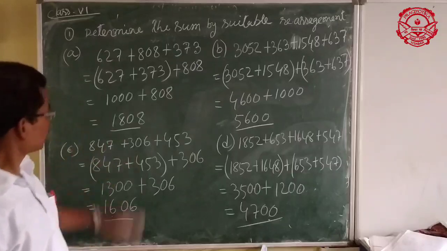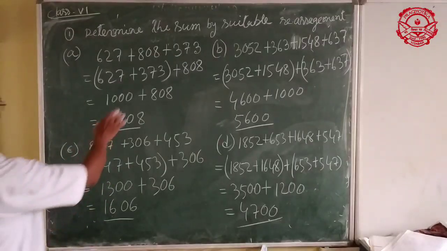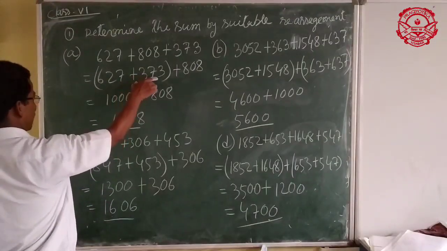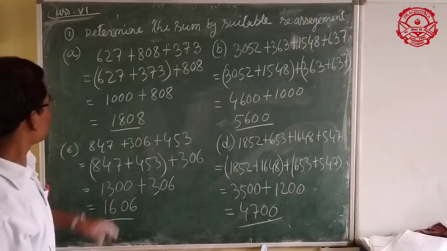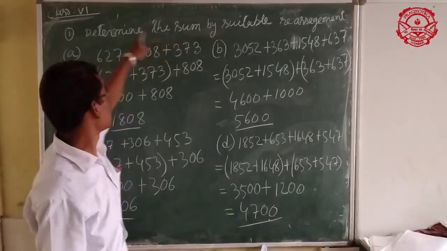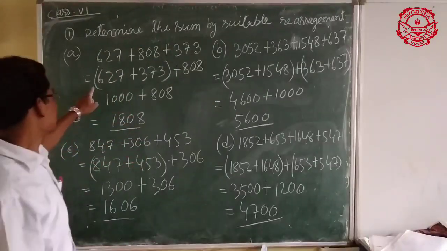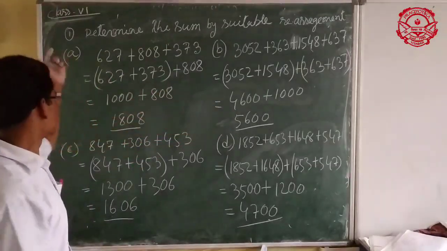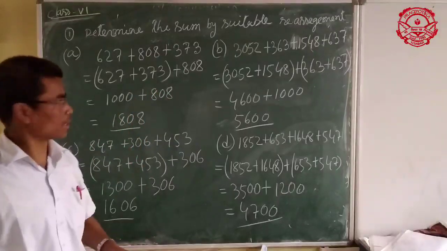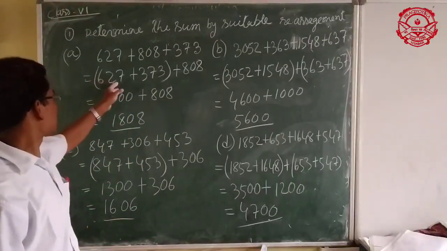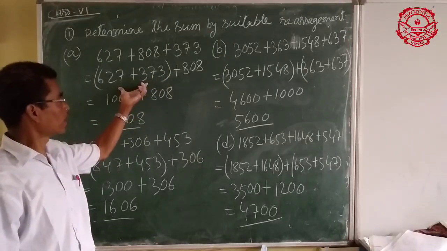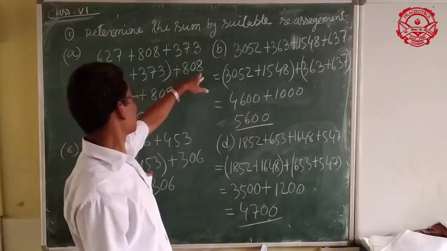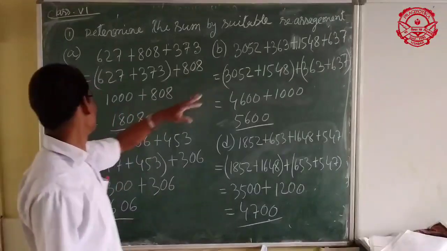So I take advantage. When you group these two numbers, we get zeros. Instead of adding all three numbers, we take this advantage. This is called the grouping property. So 627 plus 373 we group together, and 808 keep alone.